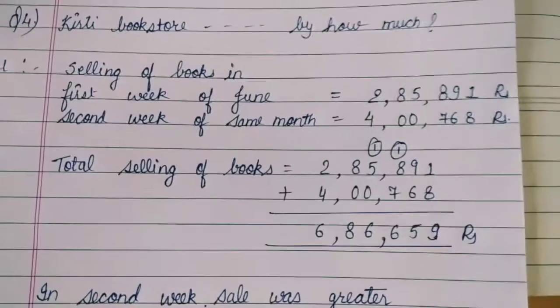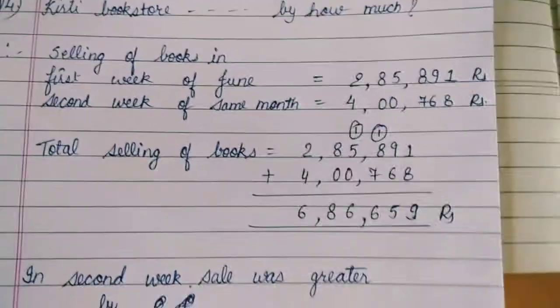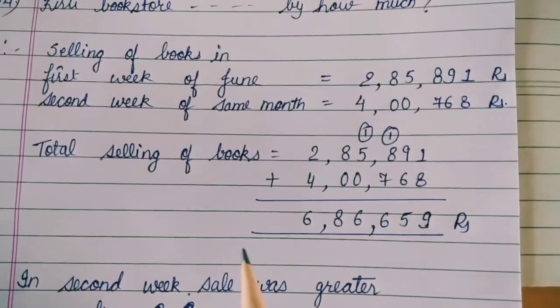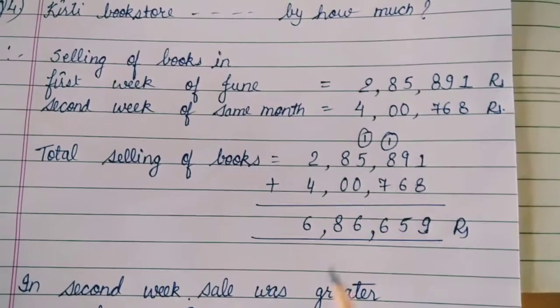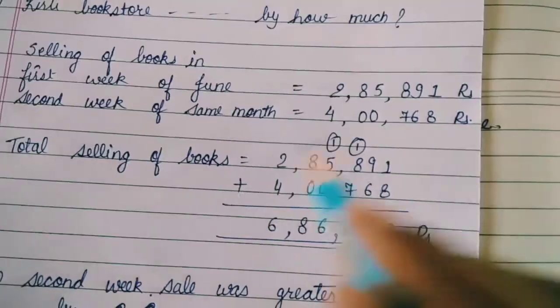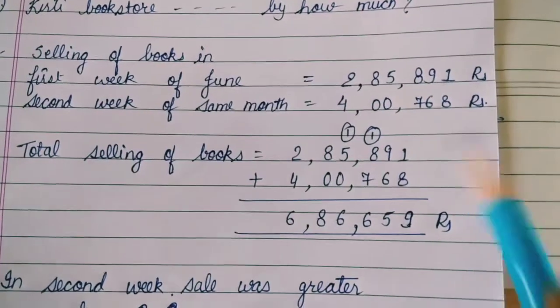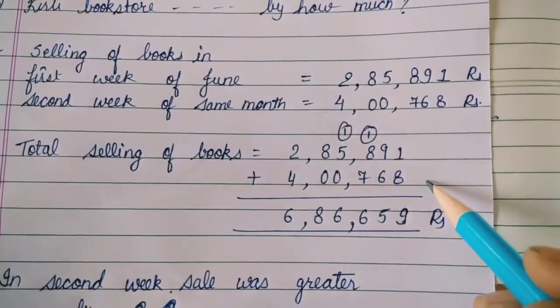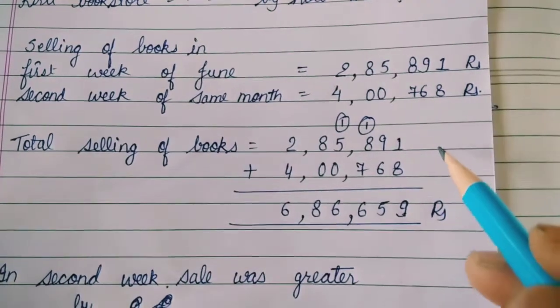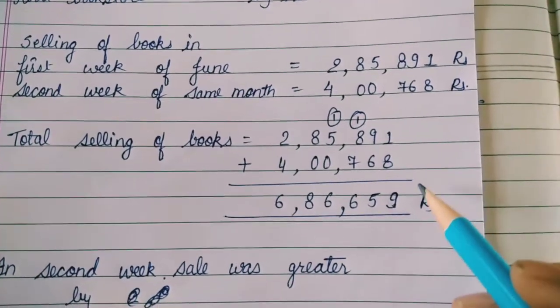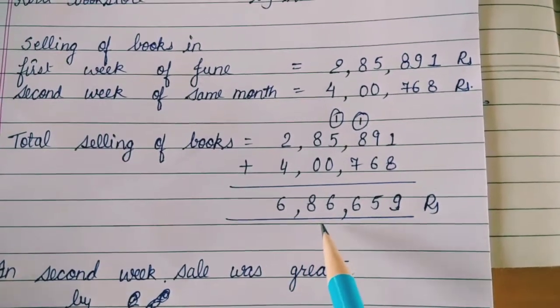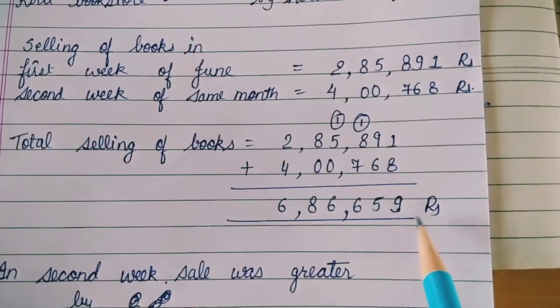This question has two parts. Its first part is, how much was the sale for the 2 weeks together? So simply we will add the first week sale and second week sale to each other and we will get the total selling of 2 weeks together, which is 6,86,659 rupees.